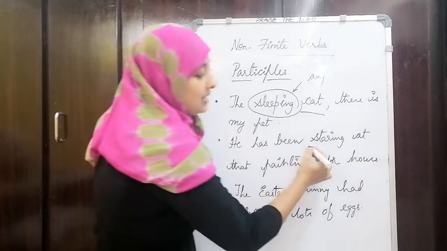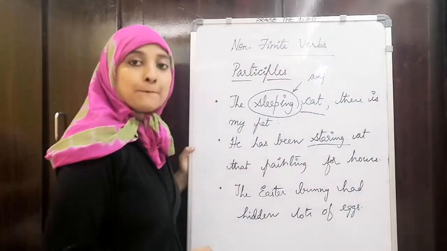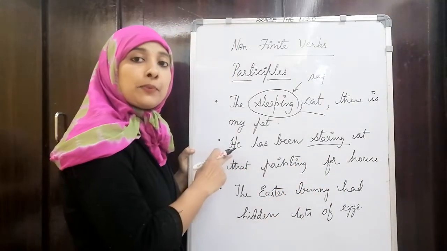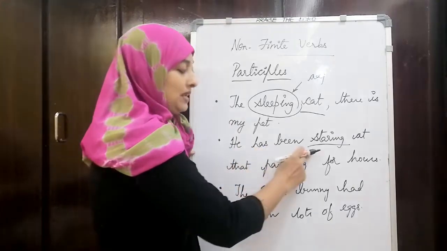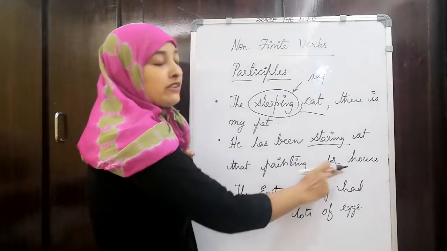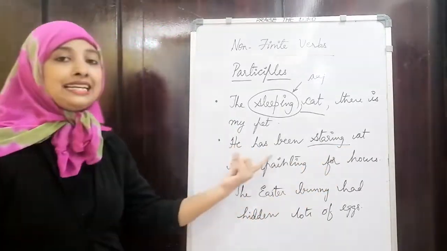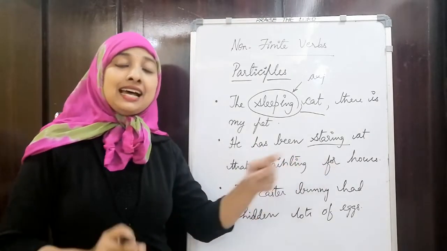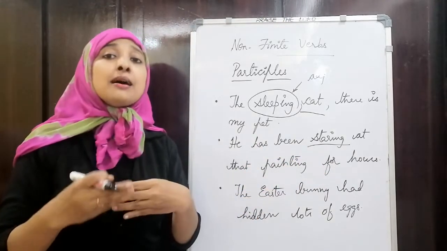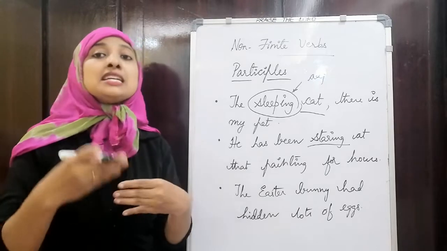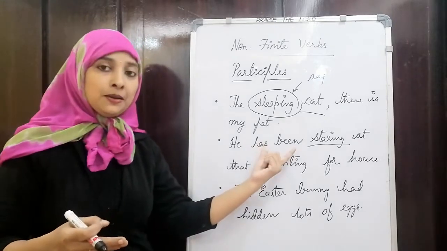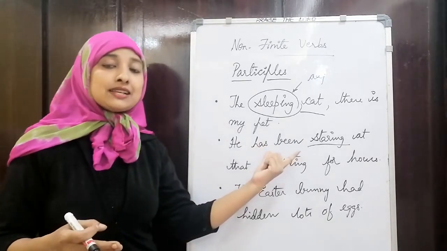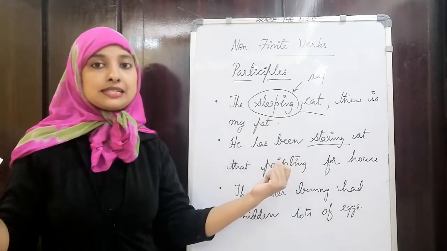So here staring is nothing but the participle. It is a progressive participle. He has been staring at the painting for hours. Here you can see it is acting as a progressive, meaning continuous participle. Continuous tense. Which tense? Perfect continuous tense, right?